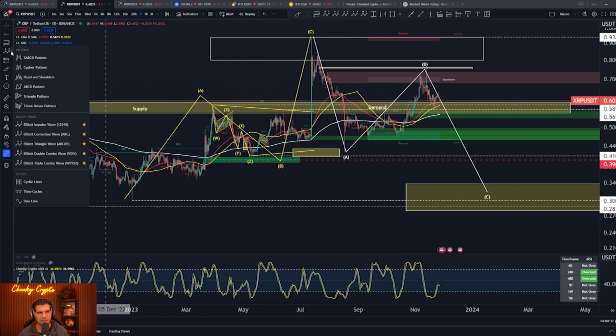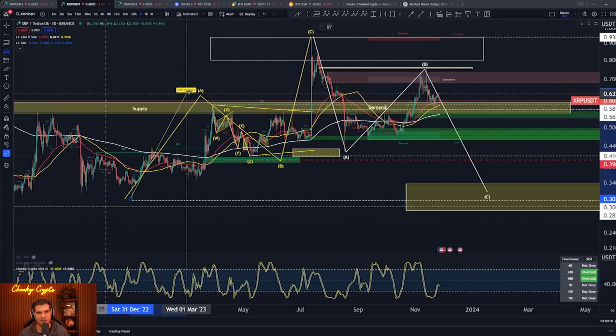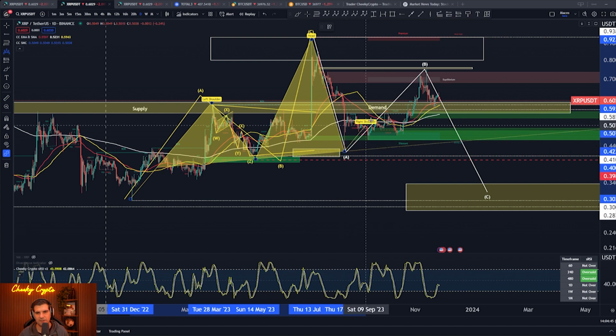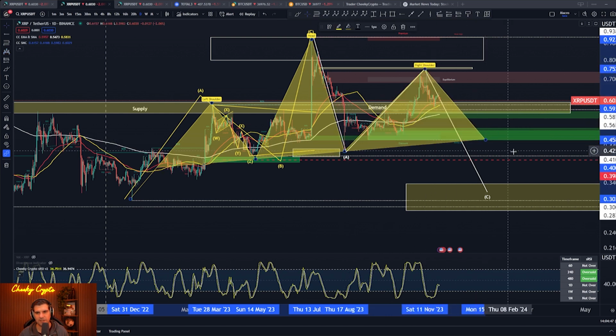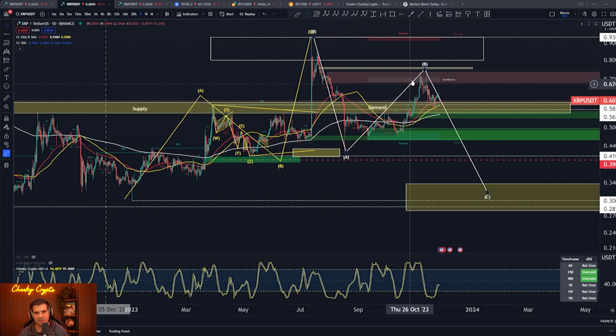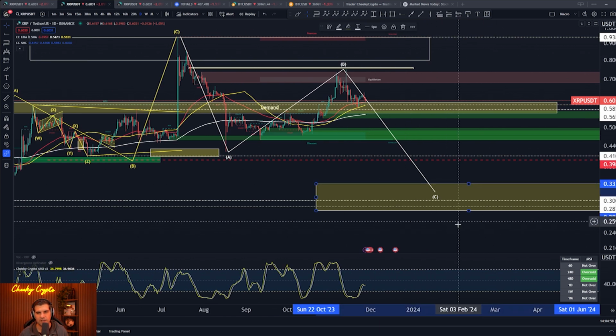If you follow different structures that's not Elliott wave theory, then what you'll notice here is that you kind of have yourself a head and shoulder pattern playing out, right? And we can see that potentially right here. So we want to be aware that although it's been great that we've moved up a little bit most recently, we are still looking to move on down. Our target range for this hasn't changed for quite some time, pretty much since the 13th of November, really. We are looking at 28 to 33 cents.